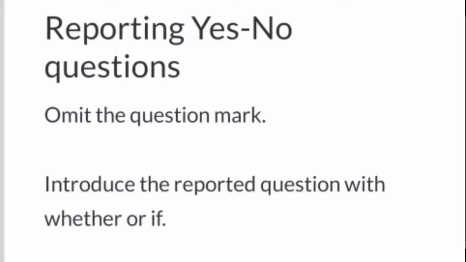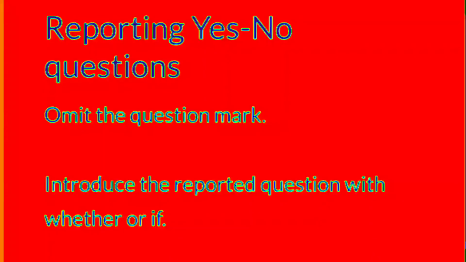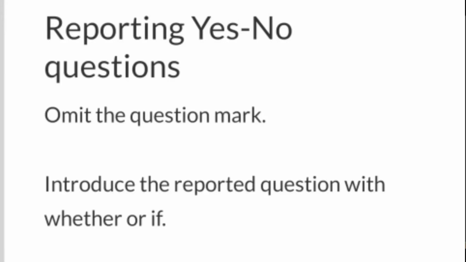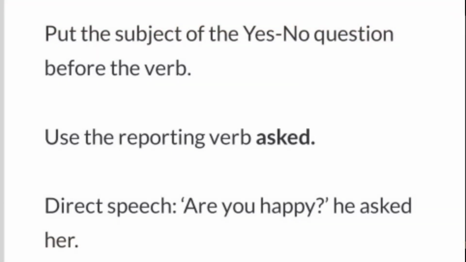Now we will see yes, no type of questions. Again, we should remember that whether it is a WH type or a yes, no type of question, we should omit the question mark while changing to reporting speech, or indirect speech. Introduce the reported question with whether or if. So in yes or no type of question, we should use whether or if. Put the subject of the yes no question before the verb. Use the reporting verb asked.